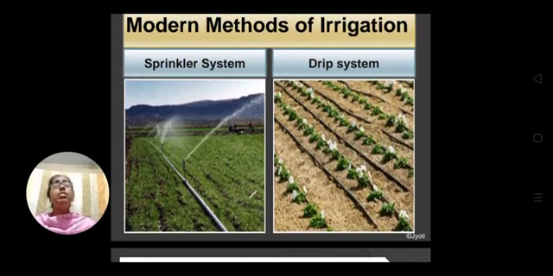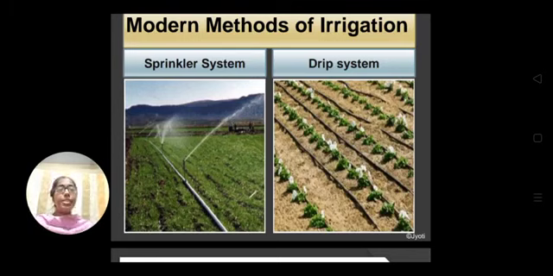The drip system is more advantageous than the sprinkler system, because in the sprinkler system, when we sprinkle the water, the water falls in the areas where plants are not there too.